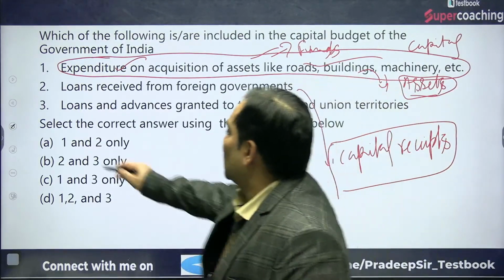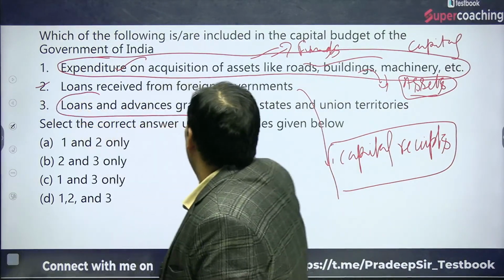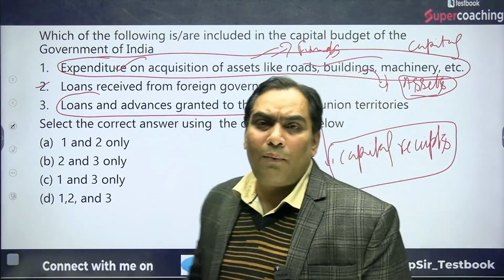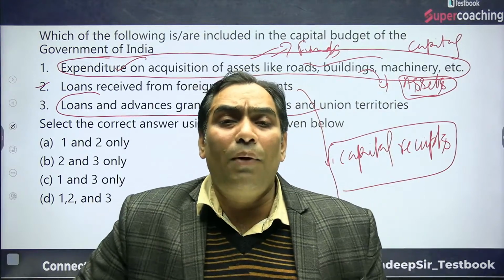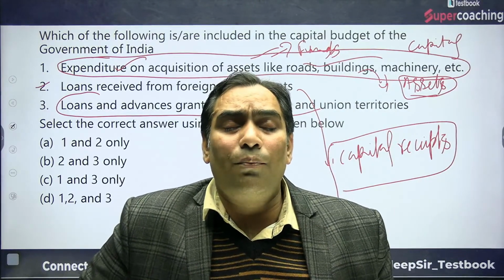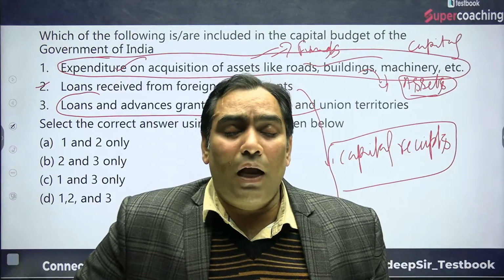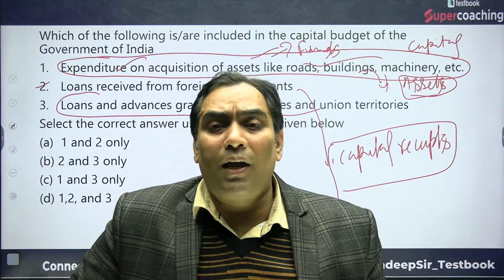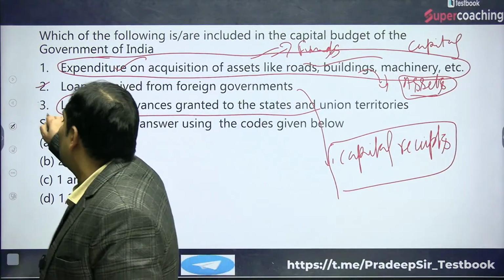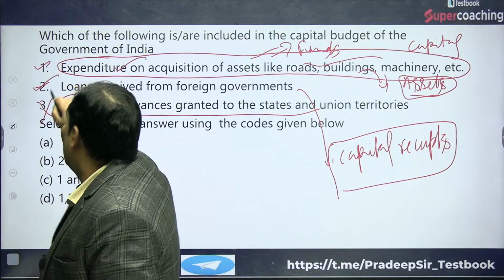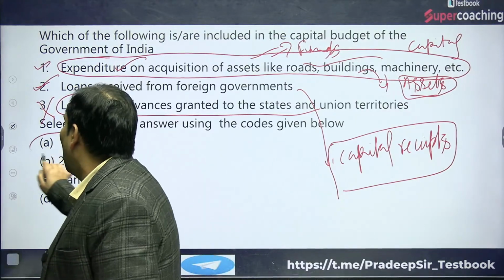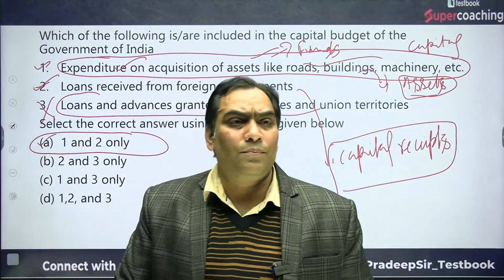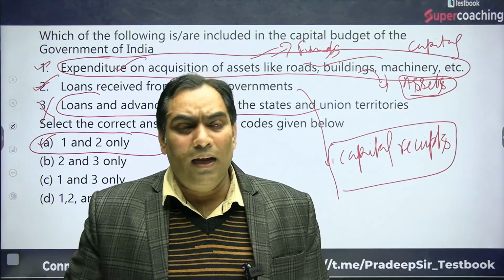And this one will not be, because when the government gives advances to the state or union government, it will be part of revenue expenditure of the government. That will be part of the revenue account, not the capital account. That's why C will be wrong, and 1 and 2 will be correct, which is mentioned in option A. That's why the right answer is A only.